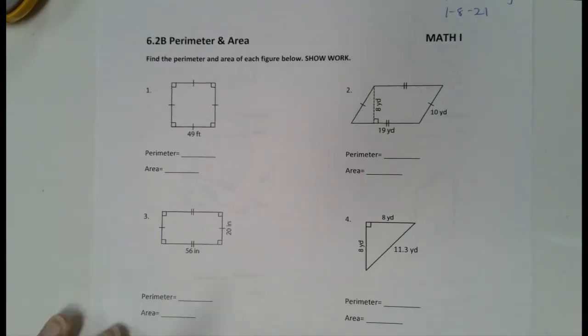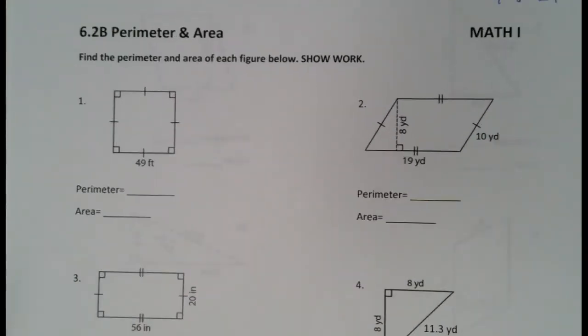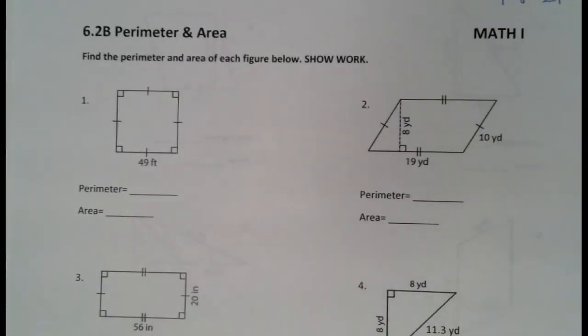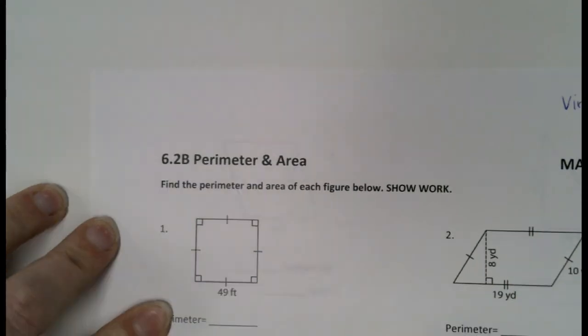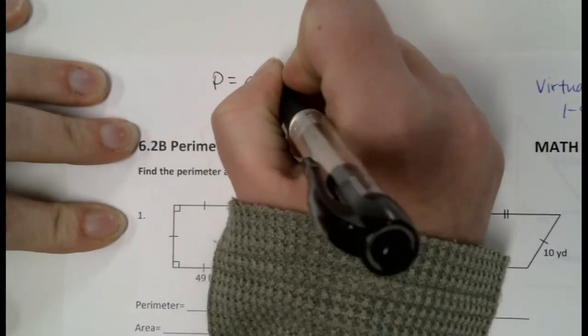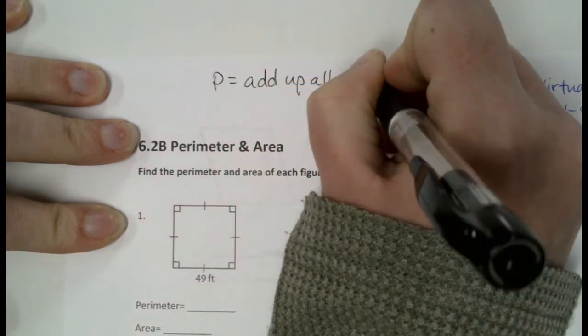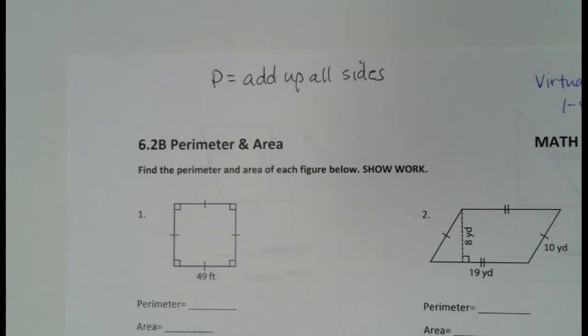All right, so I'm going to go over just a couple of the problems from the worksheet on Friday, because I did slip some in here that were a little bit tricky on purpose, okay? By the way, real quickly, to find the perimeter of any shape, you just add up all the sides, right? If it's a four-sided shape, you add up the four sides. If it's a three-sided shape, you add up the three sides. And that's really all we've done so far, four-sided and three-sided.